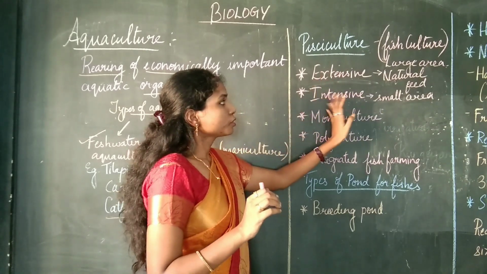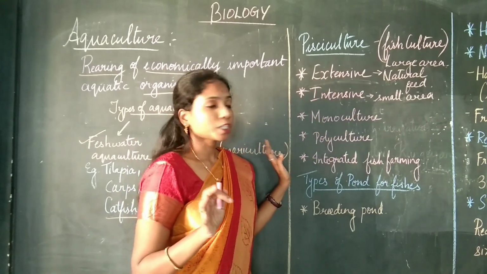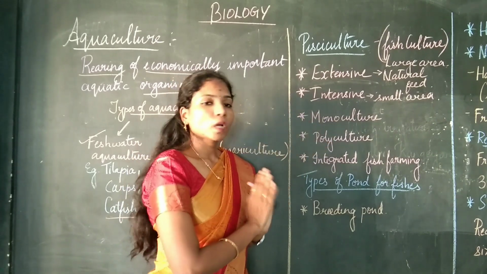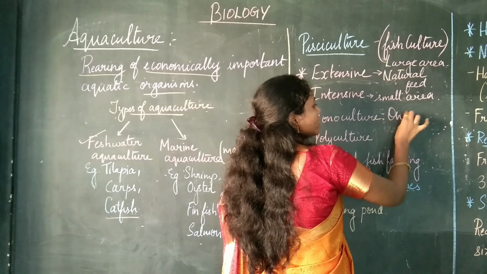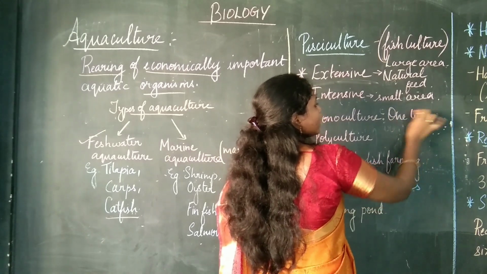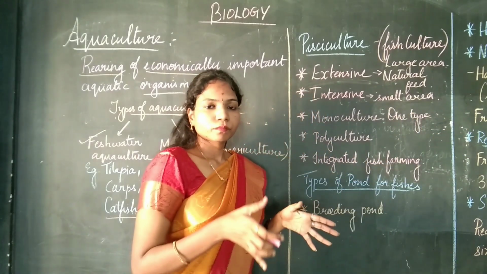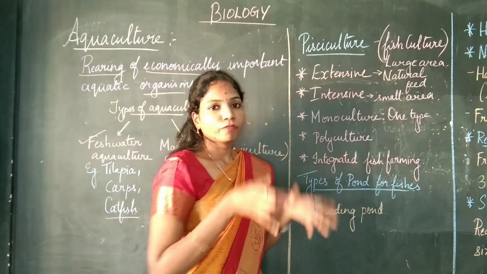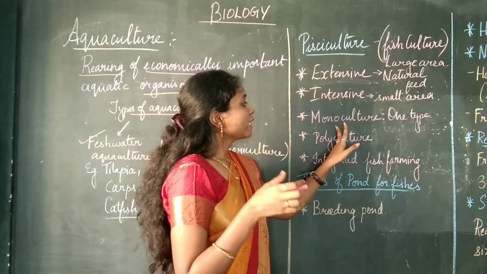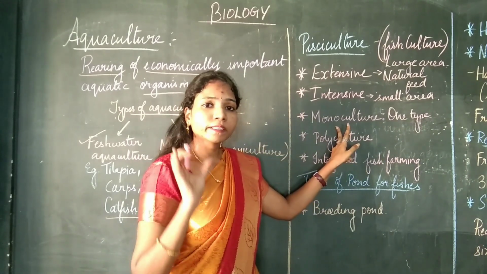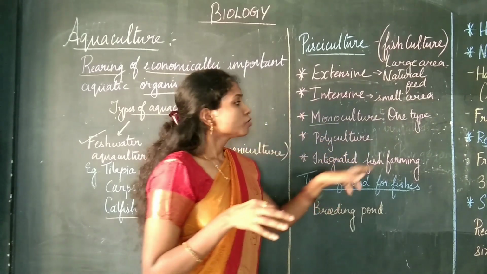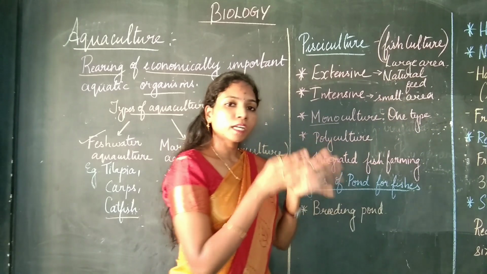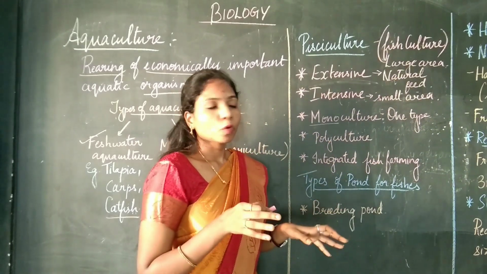I hope you understood what extensive and intensive fish culture are. Moving on to monoculture. In monoculture, only one type of fish is grown. A specific type of fish is chosen and only that fish is grown in that place. The word mono means one, so only one type of fish is cultured, and that is known as monoculture.